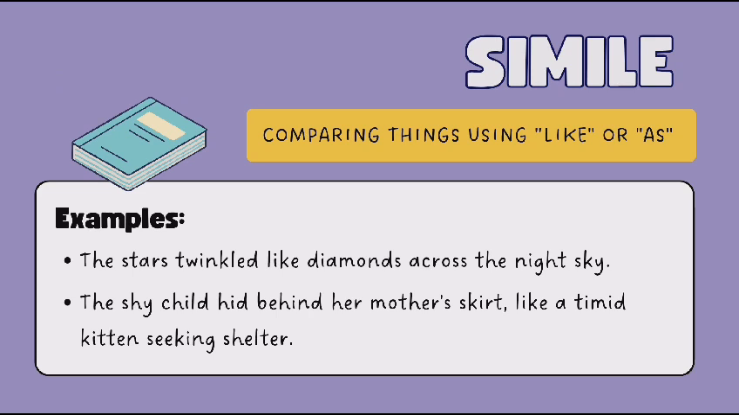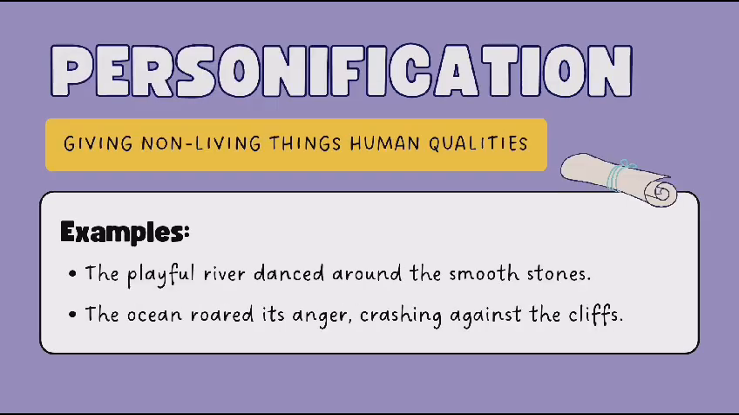Another poetic device is simile. It is also the same as metaphor, but here we use words like or as. The examples for this are the stars twinkle like diamonds across the night sky. Stars are shown as diamonds, but by using the word like. The second example for this, the shy child hid behind her mother's skirt like a timid kitten seeking shelter.